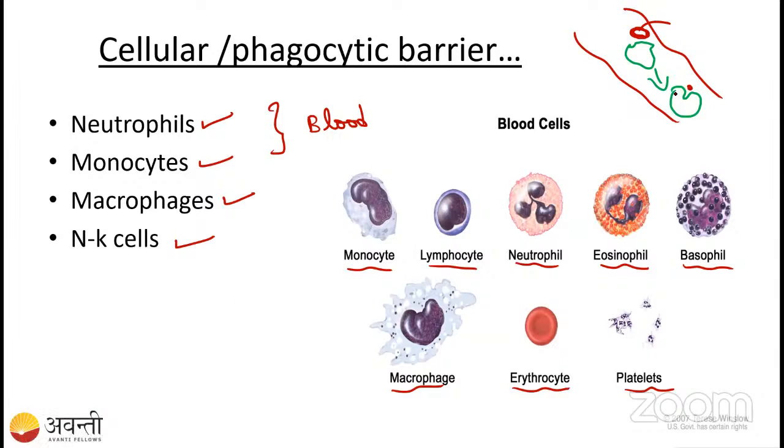See here. In the plasma membrane, we have studied about the invagination of the plasma membrane, how it takes the outer particles in through the plasma membrane. That is what we call invagination. After that, it is taken inside the phagocytic cell. See here, inside the phagocytic cell. One minute.